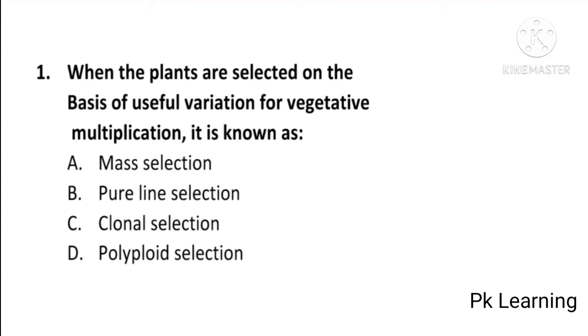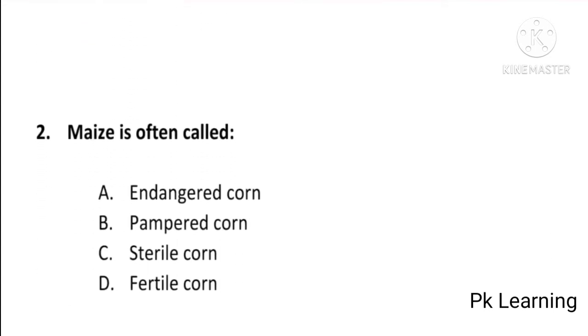Let's start it. And first question is, when the plants are selected on the basis of useful variation for vegetative multiplication, it is known as mass selection, pure line selection, clonal selection, or polyploid selection. And answer is C, clonal selection. Useful variation for vegetative multiplication, it is known as clonal selection. C is correct option.